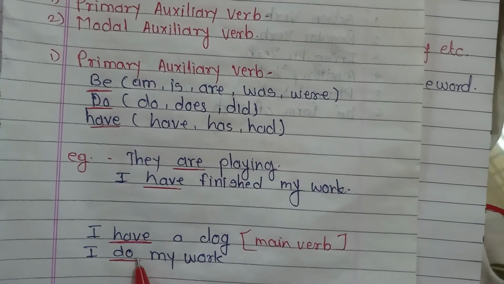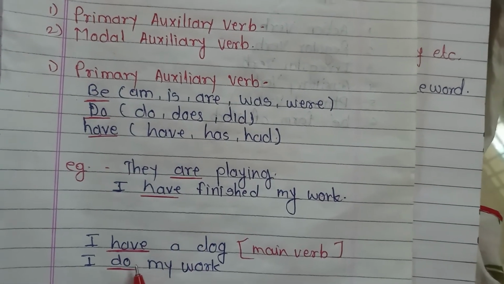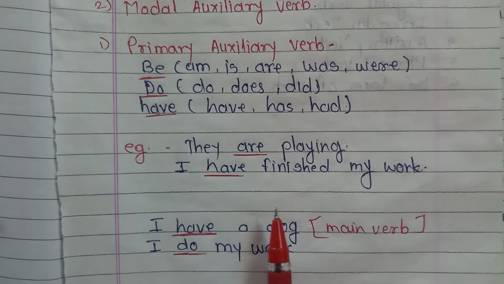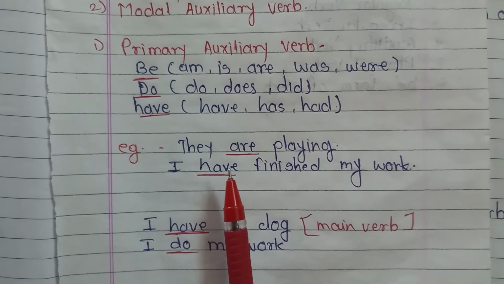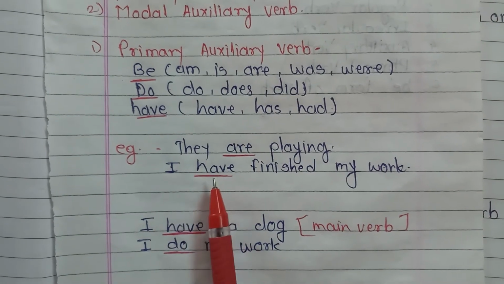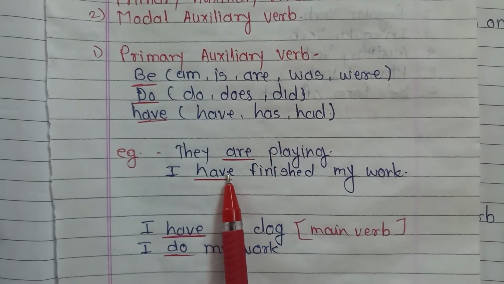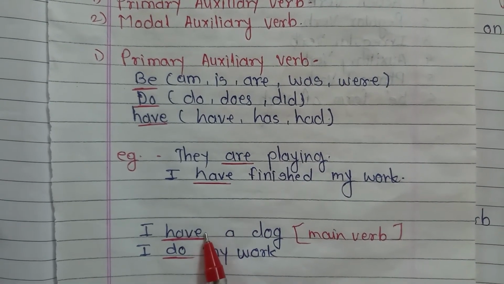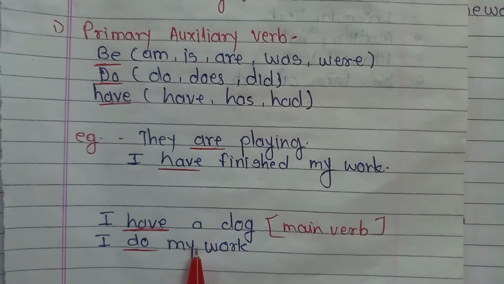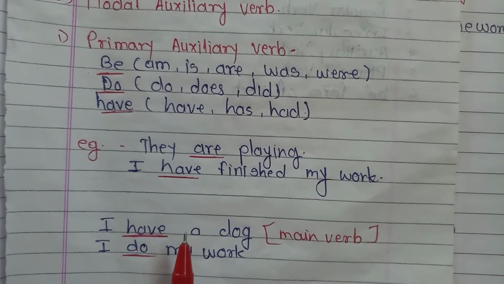Do is also working as a main verb here for completing its meaning. Let's observe. Now you understand better. They are working here as a primary auxiliary verb and here as a main verb for expressing the meaning of the sentence.